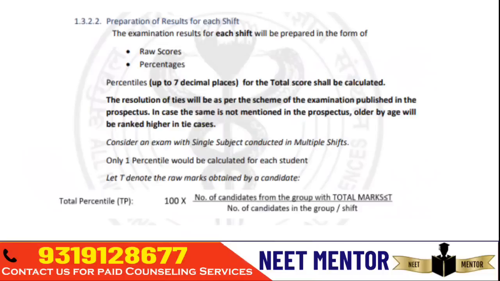Okay, so they will calculate the percentile for each shift. There are 2 shifts. First shift percentile is calculated for all the candidates. Okay, and how many candidates will qualify? So the cutoff score will be the score belonging to the candidate who is having 50 percentile. So 50% candidates are getting qualified. That's the rule.